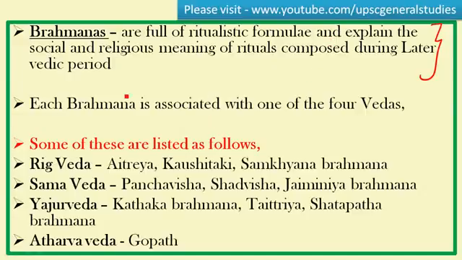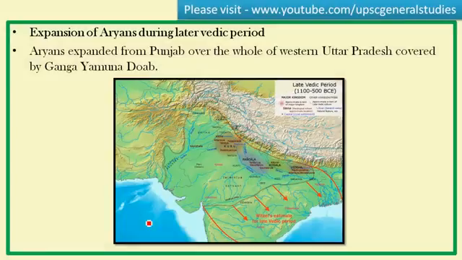Each Brahmana text is associated with one of the four Vedas. For example, Rig Veda has Aitareya, Kaushitaki, Sankhyayana Brahmana. So Aitareya Brahmana is associated with Rig Veda, and Kaushitaki is also with Rig Veda. Panchavimsha, Shadvimsha, Jaiminiya Brahmana were associated with Samaveda Samhita. Kathaka Brahmana, Taittiriya Brahmana, Shatapatha Brahmana were associated with Yajur Veda Samhita. Atharvana Veda has Gopatha Brahmana as one of its associations. So these were about the Brahmanas.